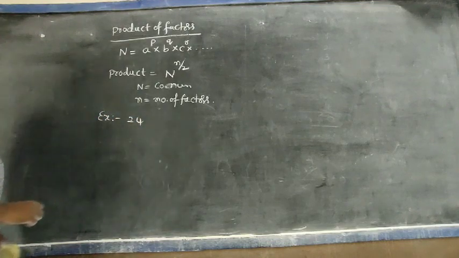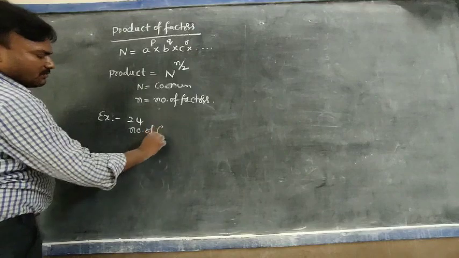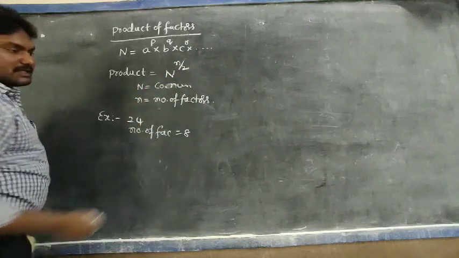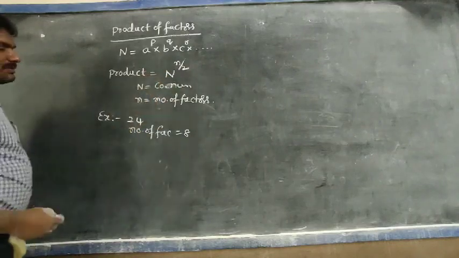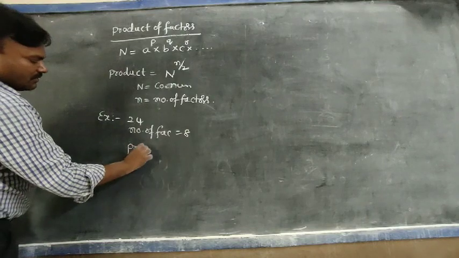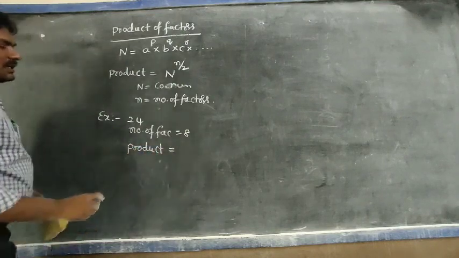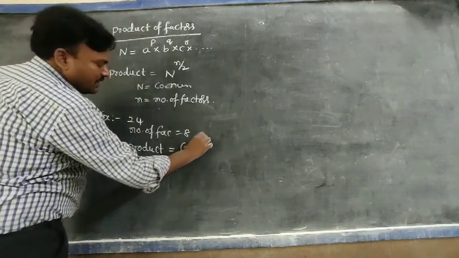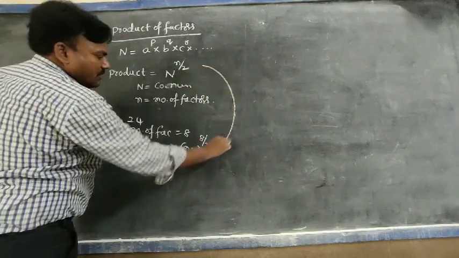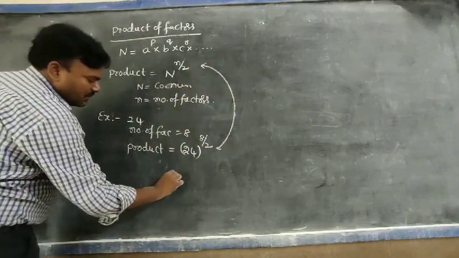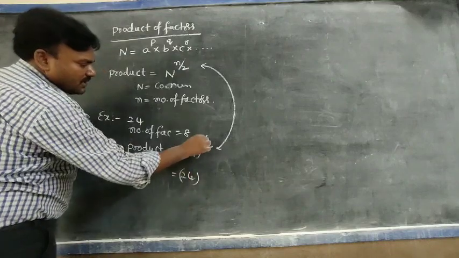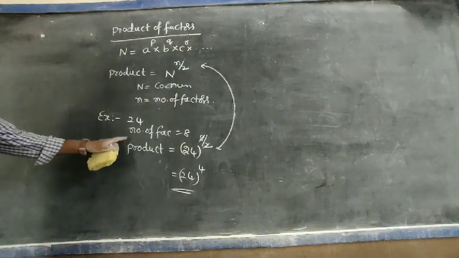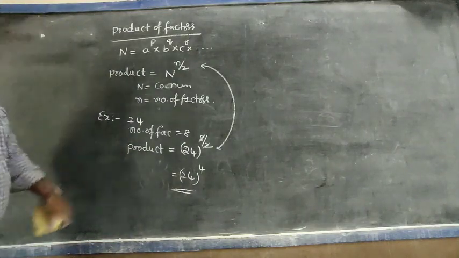24. The number of factors is equal to 8. We already found this out in the earlier concept. Then the product of factors of 24 equal to N, which means the given number, 24 whole power 8 by 2. 24 whole power 8 by 2, which implies 24 whole power 4, since 2 4s are 8. 24 power 4 is the product of the factors of the given number. Yes, this is the process.